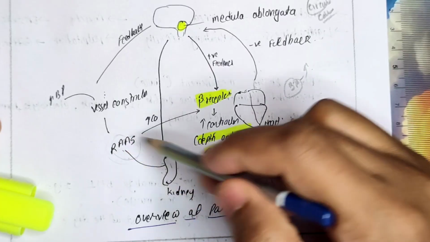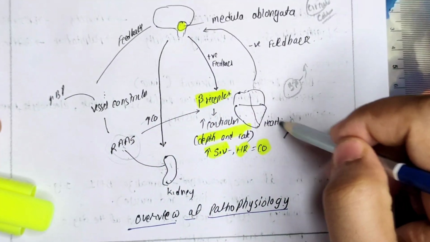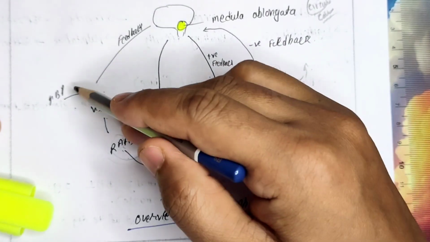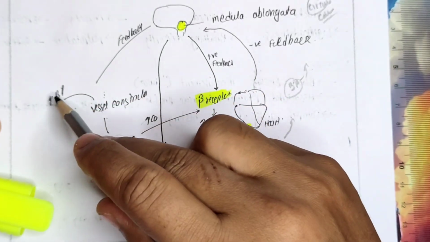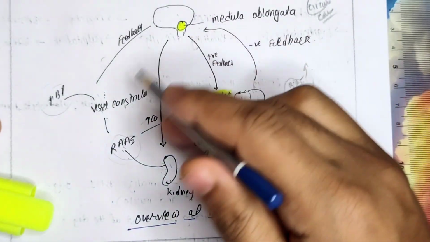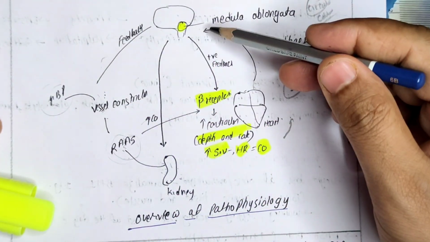Once this RAS mechanism is activated, it will go to the heart so that the CO will activate, and similarly this RAS will act in the blood vessels also, and it will increase the TPR, total peripheral resistance, which will increase the BP. Once again BP is normalized, it will give feedback to our brain system. This is how finally blood pressure in our body is maintained. Once this cycle is disrupted, it will lead to the hypertension.